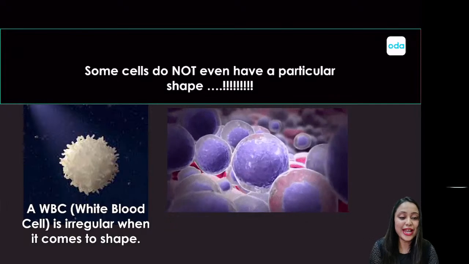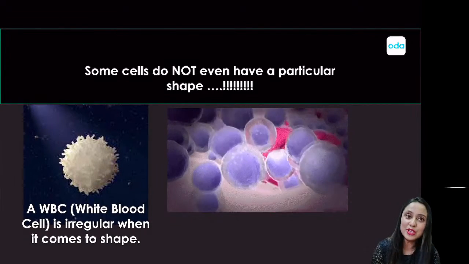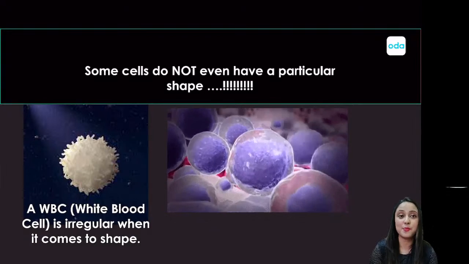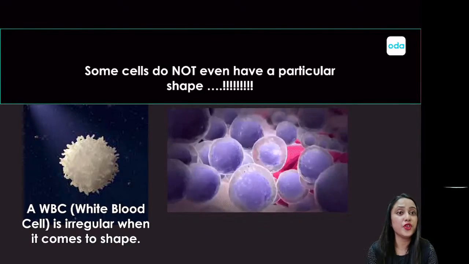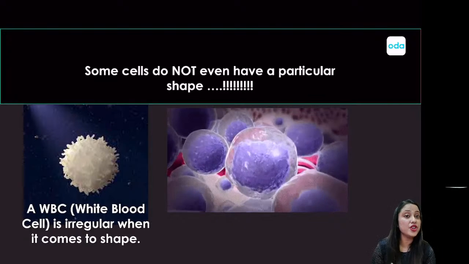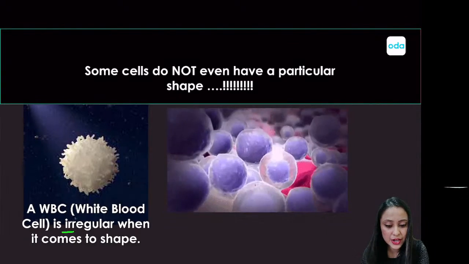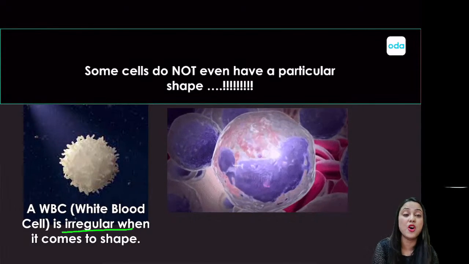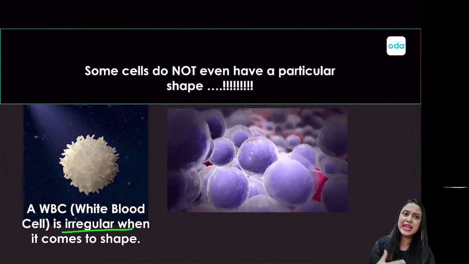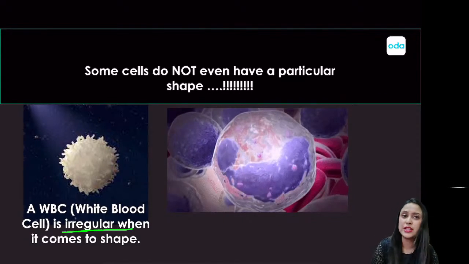So let's talk about a WBC, another cell which is also present in your body. This cell, which is also a part of your blood, does not have a shape at all. A WBC is said to be irregular for the fact that it does not have a shape of its own. It can keep on changing its shape depending upon what it needs to do.